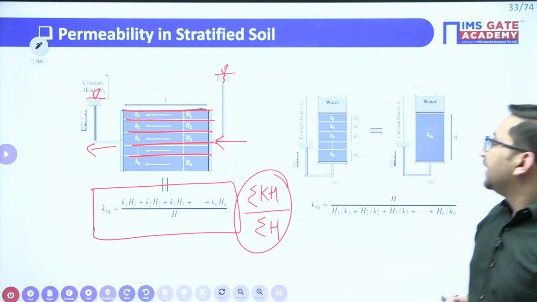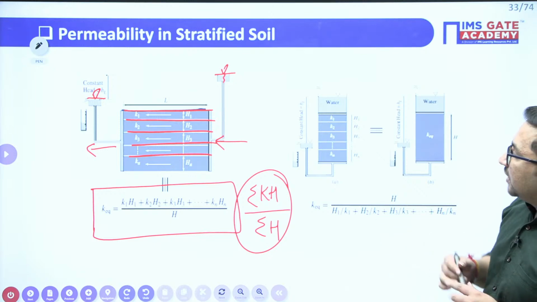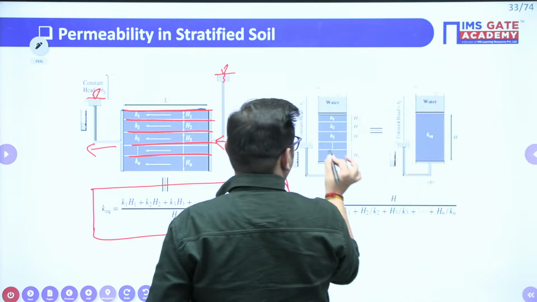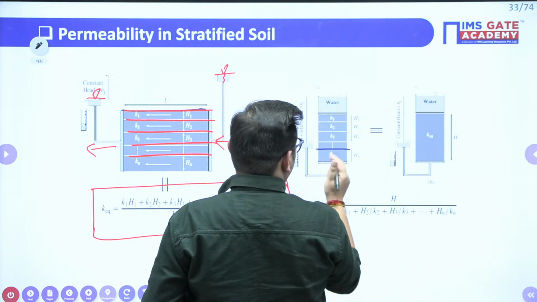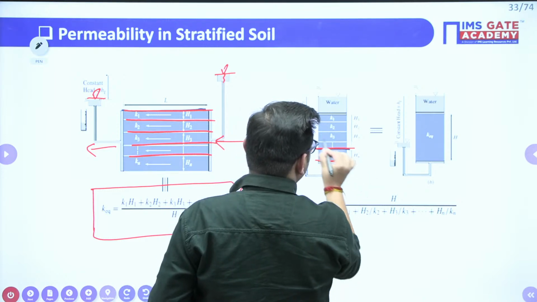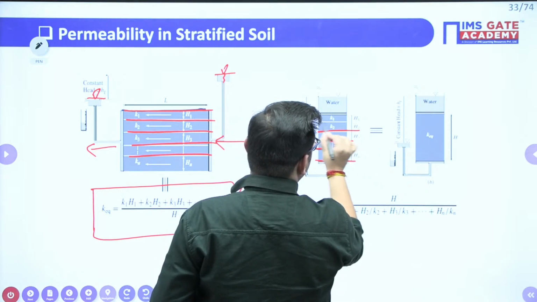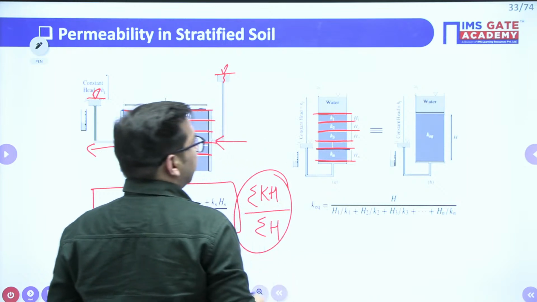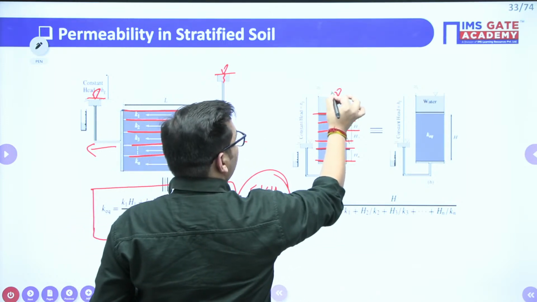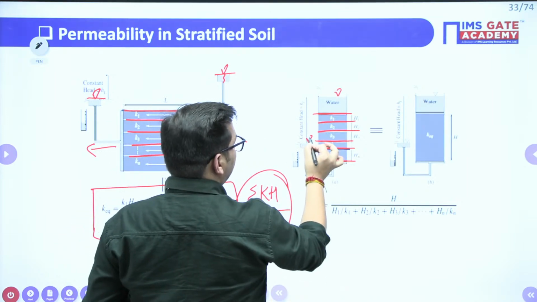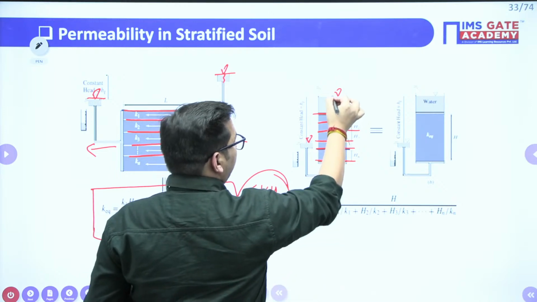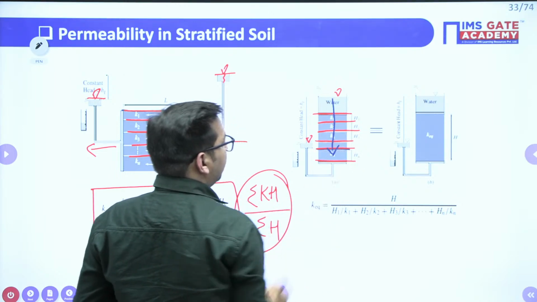Also, in another case, if these are your bedding planes, you can see that here the level of water or head of water is more, here the head of water is less. It means water is flowing from higher head to lower head, we know.